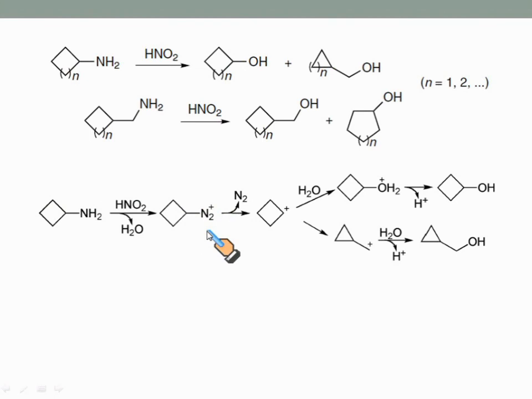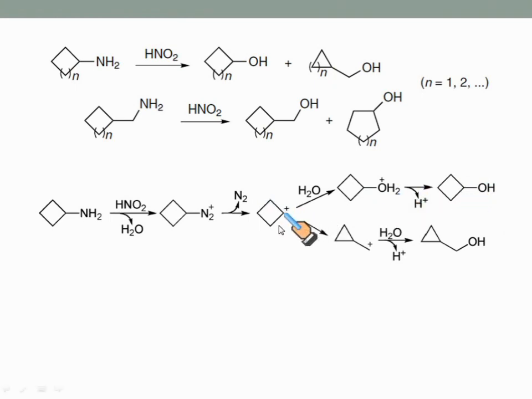And as we know that N2 is a good leaving group, with the formation of this compound, it rapidly converts into this compound with the loss of N2, and consequently this carbocation reacts with water and generates this compound, which undergoes deprotonation and generates this alcohol.